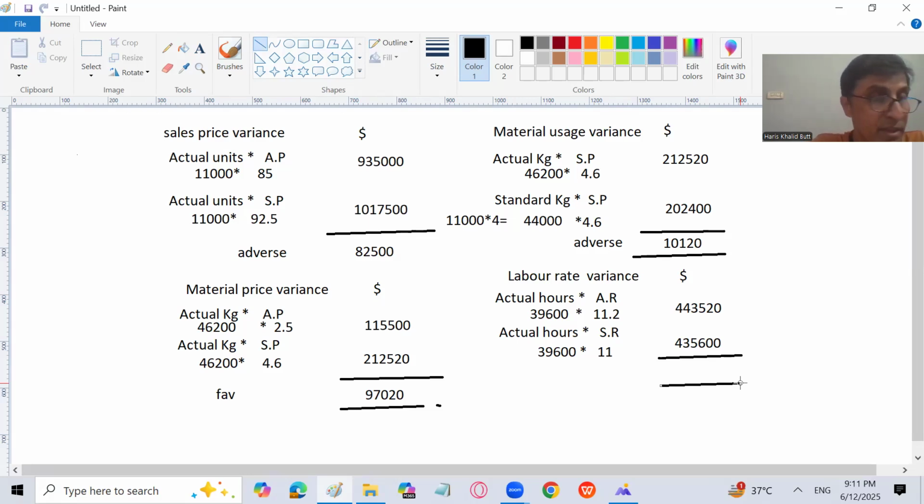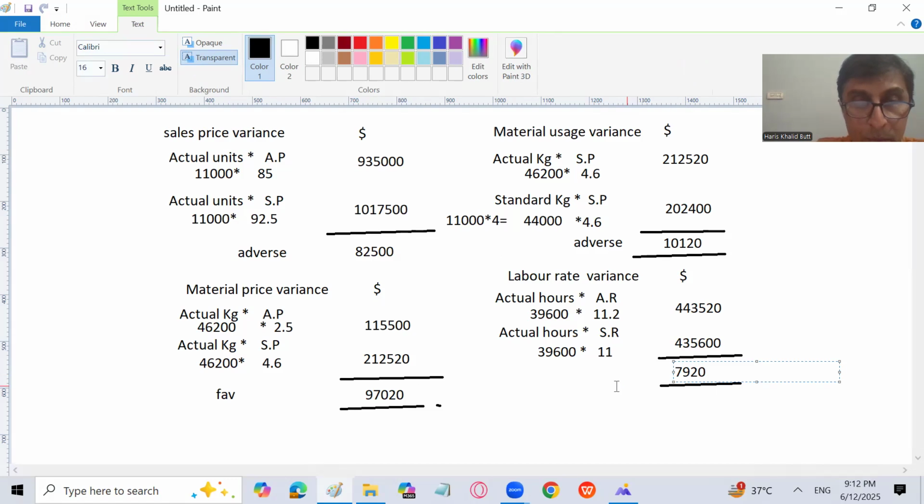So 435,600 minus 443,520, the answer will be 7,920. Okay, so I will write here 7,920, which is going to be the adverse labor rate variance because you are paying more rate per hour. We should have paid 11 per hour, but we are paying 11.2 per hour actually. Why? Because maybe the labor is more skilled, labor is expensive. That's why we are paying more to the labor, and that could be the reason for this particular point.